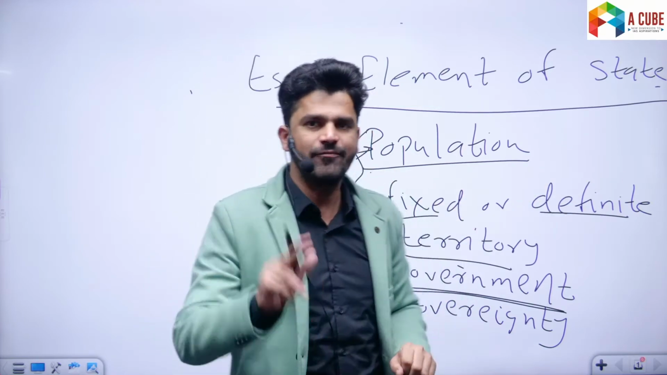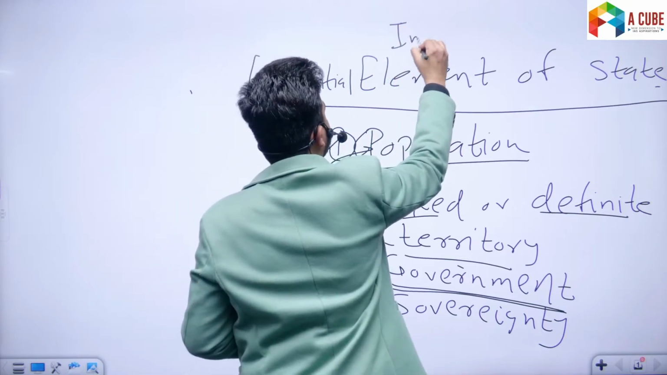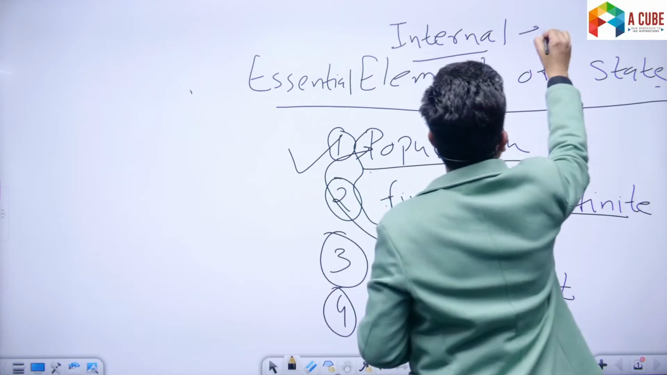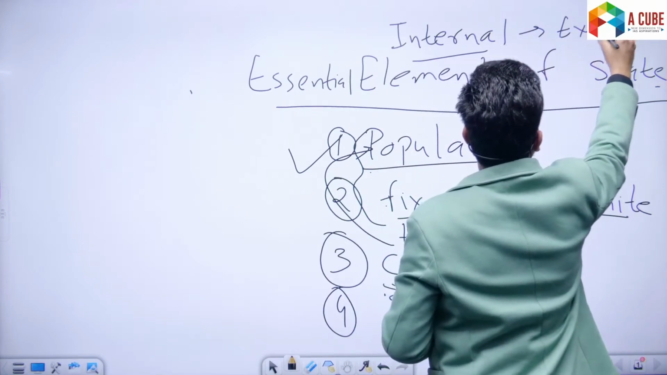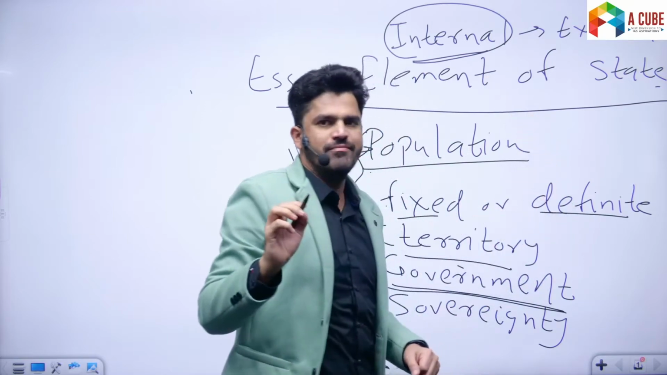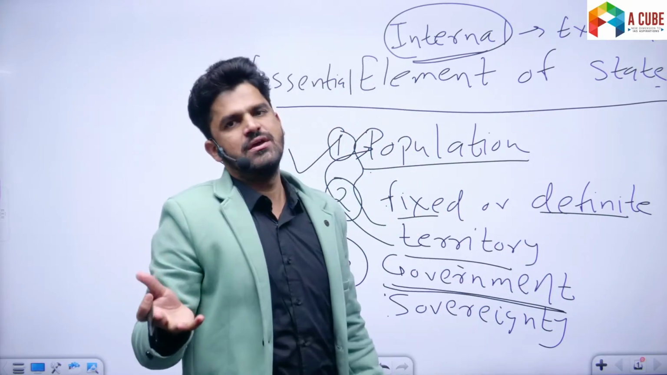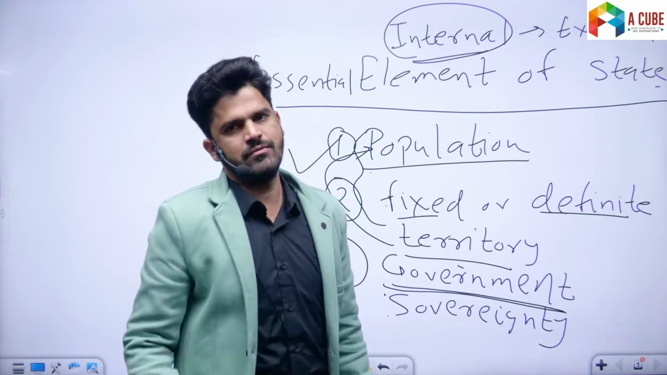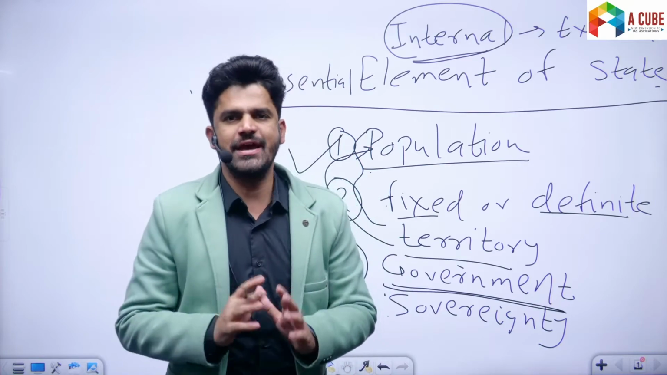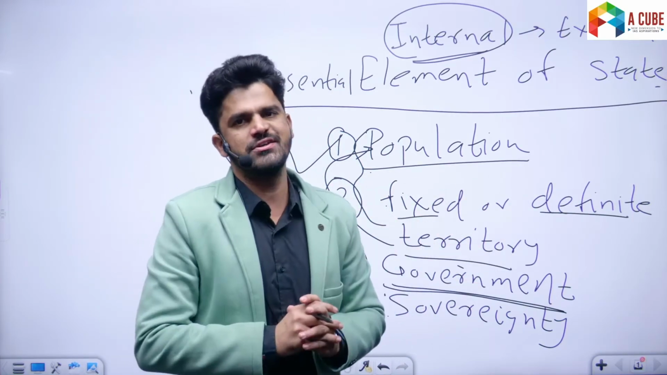So sovereignty is of two types. First is internal, and second is external. Internal sovereignty means the supreme power and authority of the state within its territory. The state has supreme power to regulate its own affairs. All the other institutions and associations are secondary and subordinate to the state. They have to obey the laws and rules of the state.